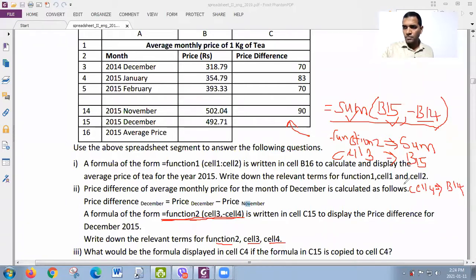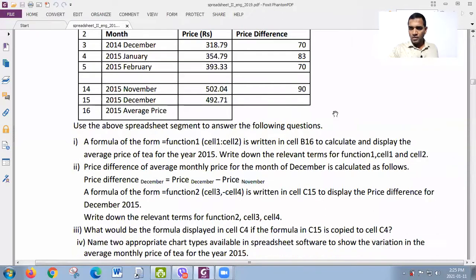So these are the answers. Don't add the minus signs into your answer because minus is already in the format. Look at that. It is already there in the format. You are asked to write the words only for function 2, cell 3 and cell 4. So don't think that it is minus B14 or something. So you need to write the words for the three terms: function 2 sum, cell 3 B15, cell 4 B14. Clear? Right, next one.